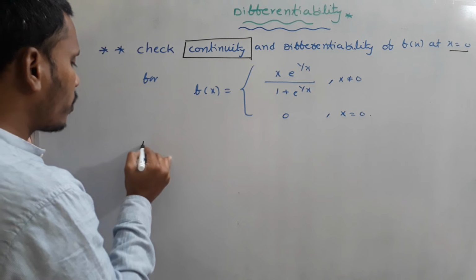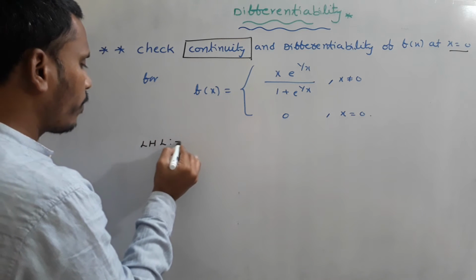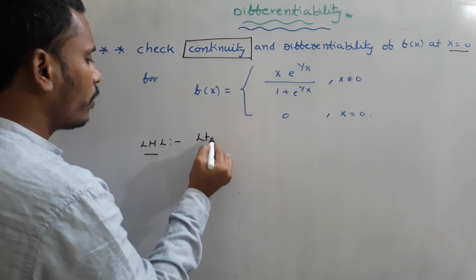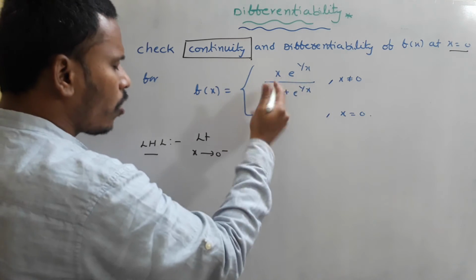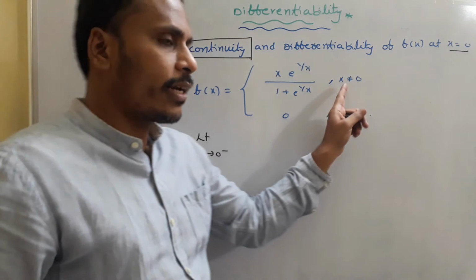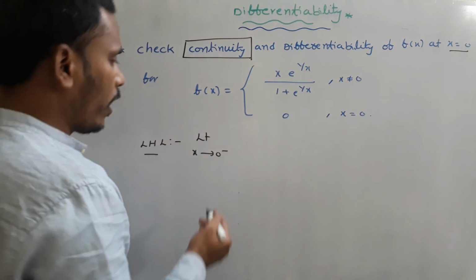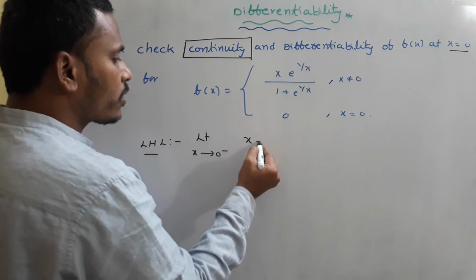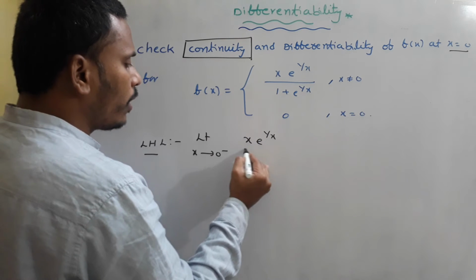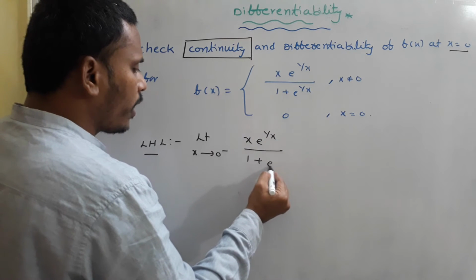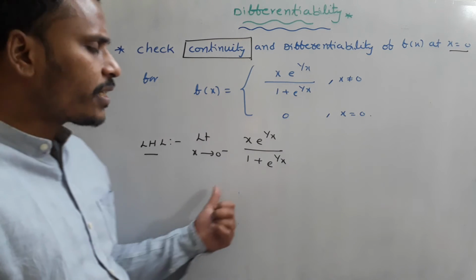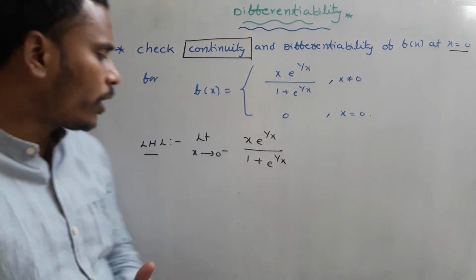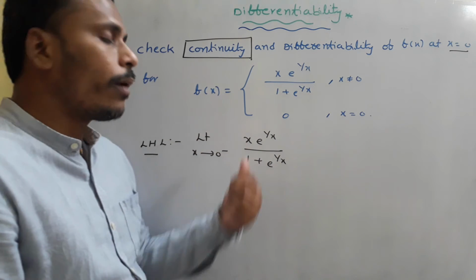So I am just trying to calculate the left hand limit. The left hand limit is nothing but the limit as x tends to 0 minus, for x not equal to 0, of x into e power 1 by x divided by 1 plus e power 1 by x. As x tends to 0 minus, what to say about 1 by x?